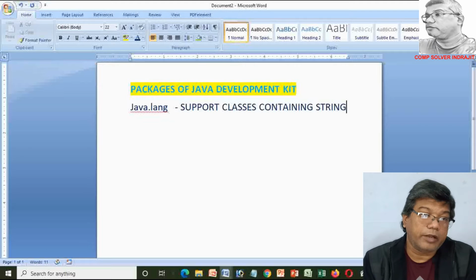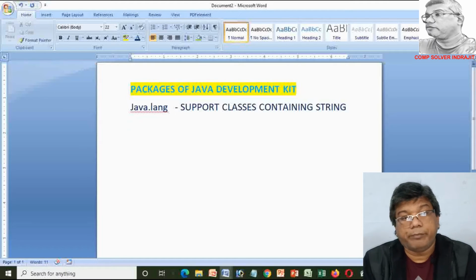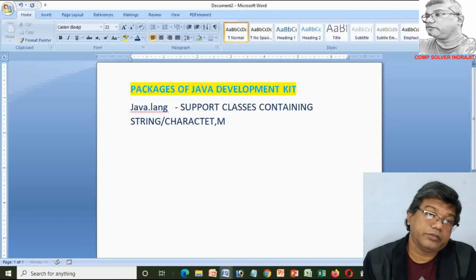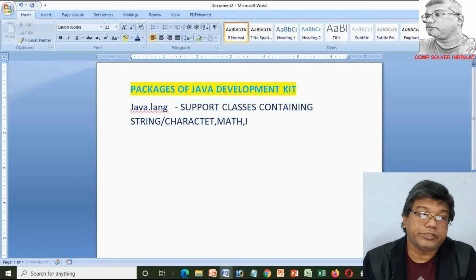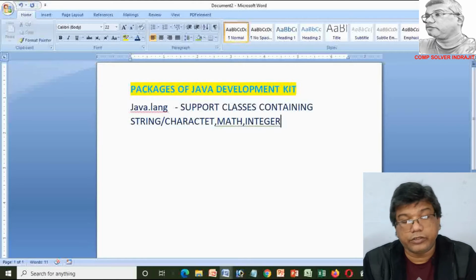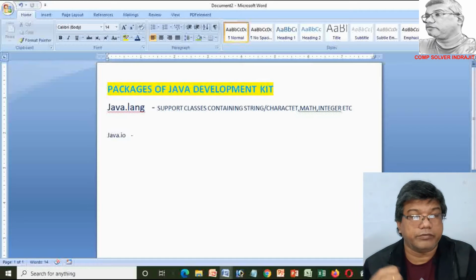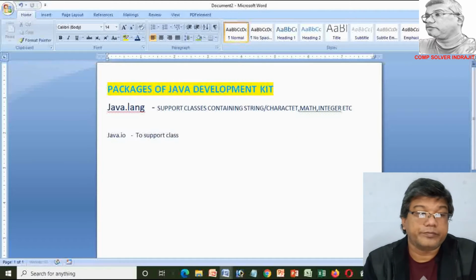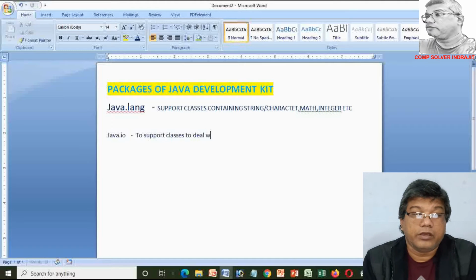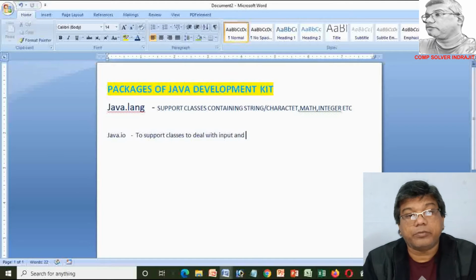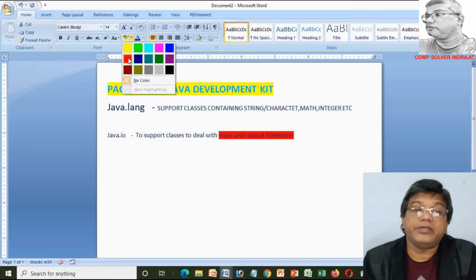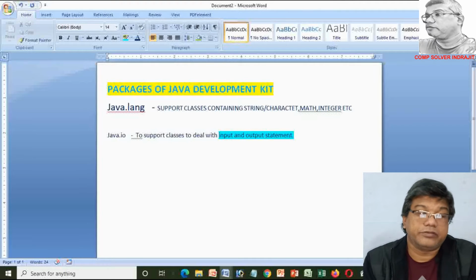Now I discuss some packages of the Java development kit and their functions. First package is java.lang. It's basically used to support classes containing string or character, math, integer, thread, etc.